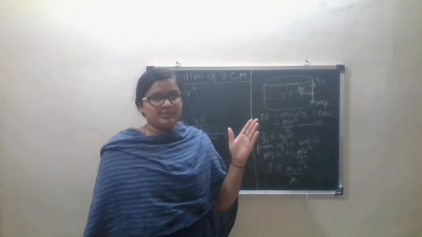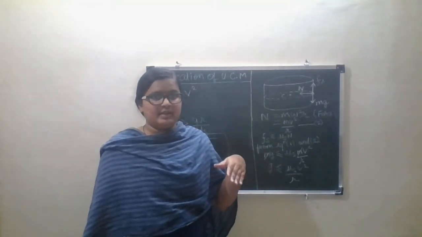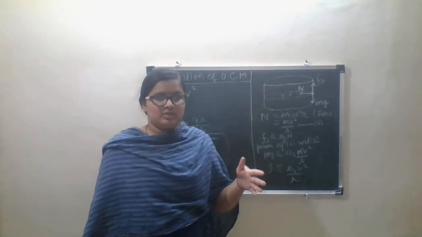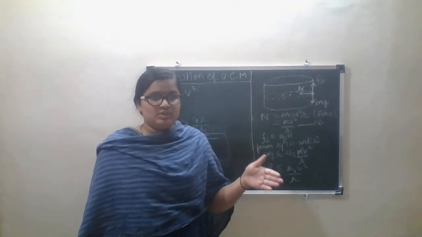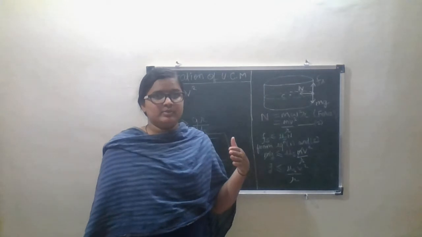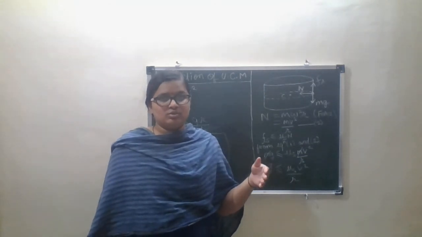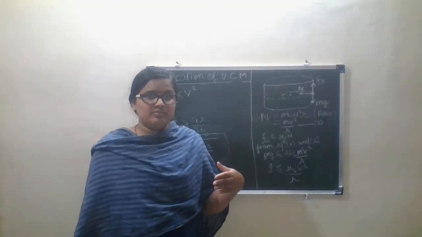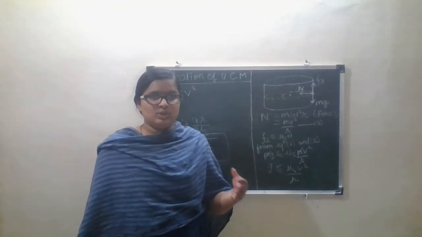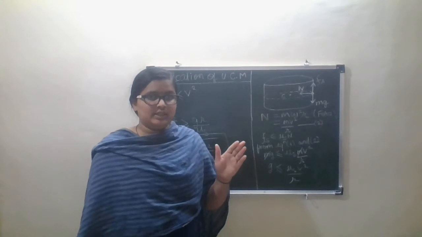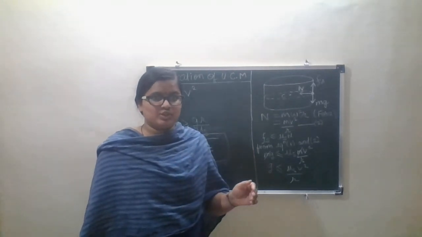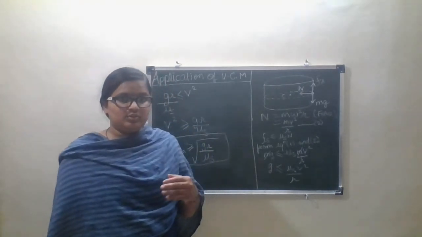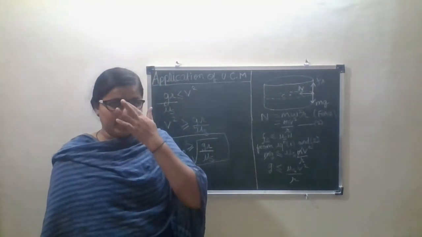Vertically upward, static friction is applied, and static friction is less than or equal to coefficient of static friction into capital N, which is the normal reaction. And if there is no static friction, the car may slip. So the static friction prevents the slipping of the car so that it can move in a circular motion, and its magnitude is Fs equal to mg.